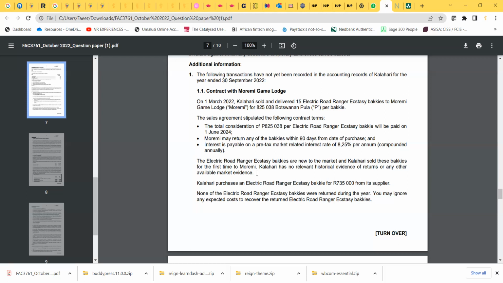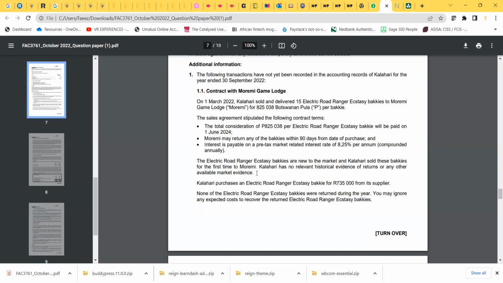So therefore, from an IFRS 15 point of view, we cannot recognize any revenue on 1 March 2022. The reason being is we don't know how many of that 15 bakkies will actually be returned or not. So the only time we can recognize revenue is once that return policy is over. So in effect, we can only recognize revenue 90 days later.